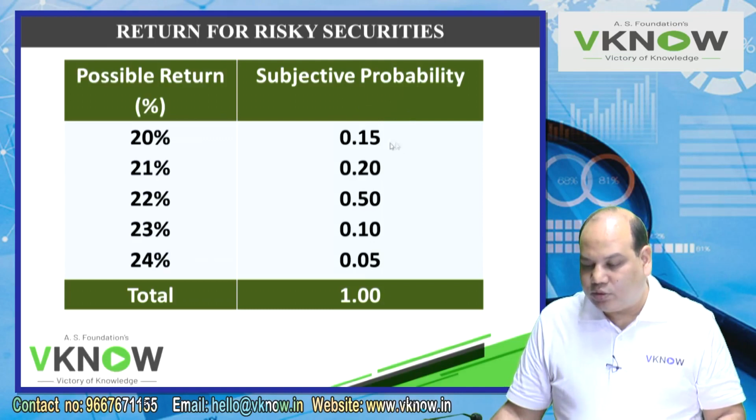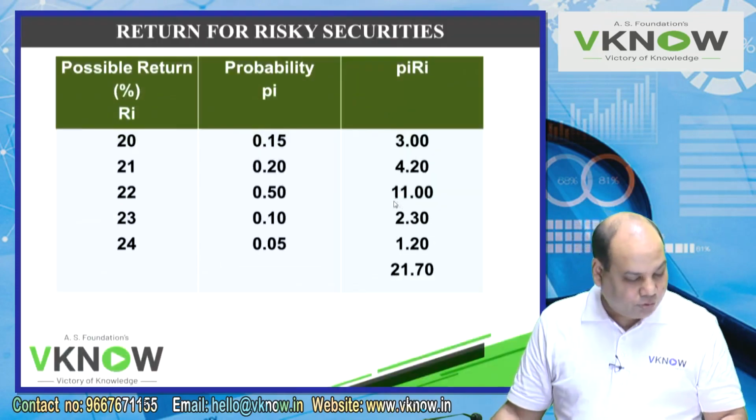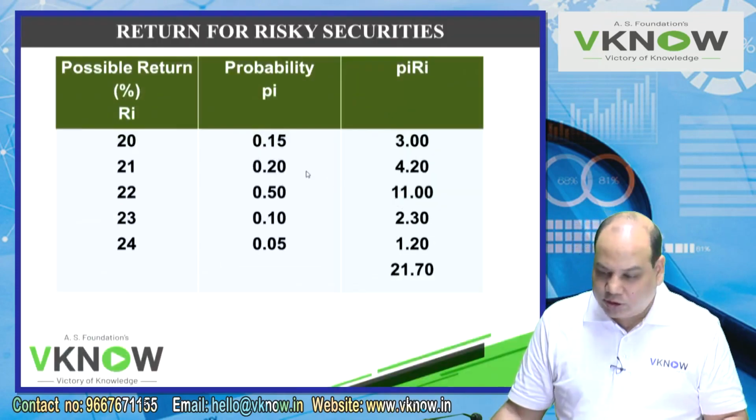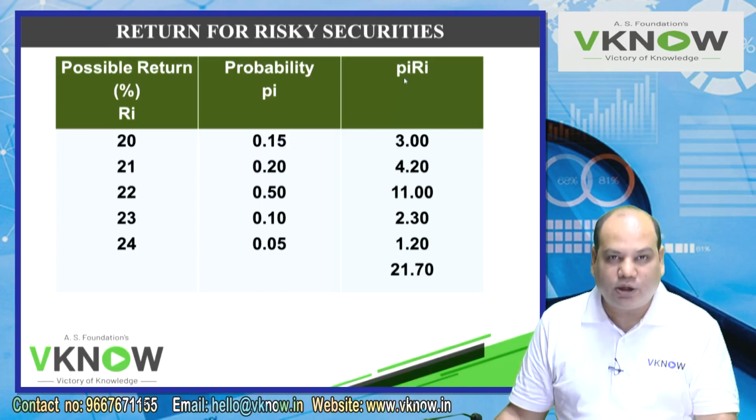How do you find out the expected return? Just multiply return into probability, and take the total. So in the next page you will find one table given above at the top, where this last column you have to complete.